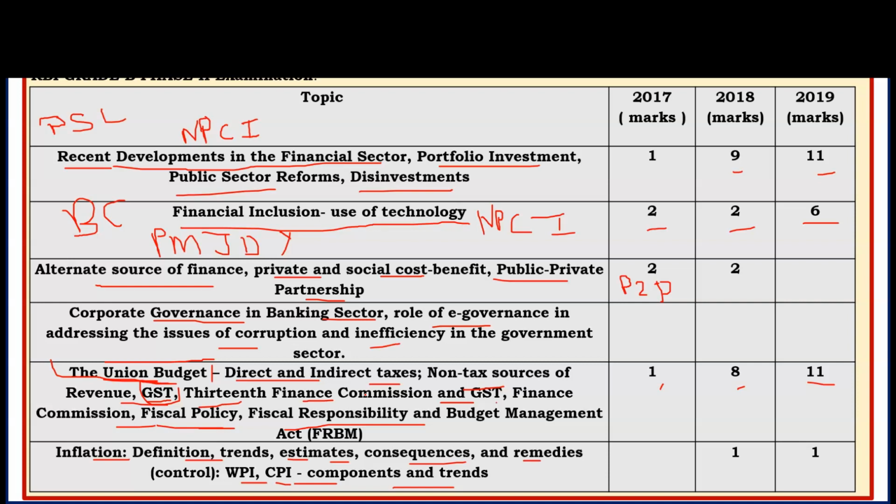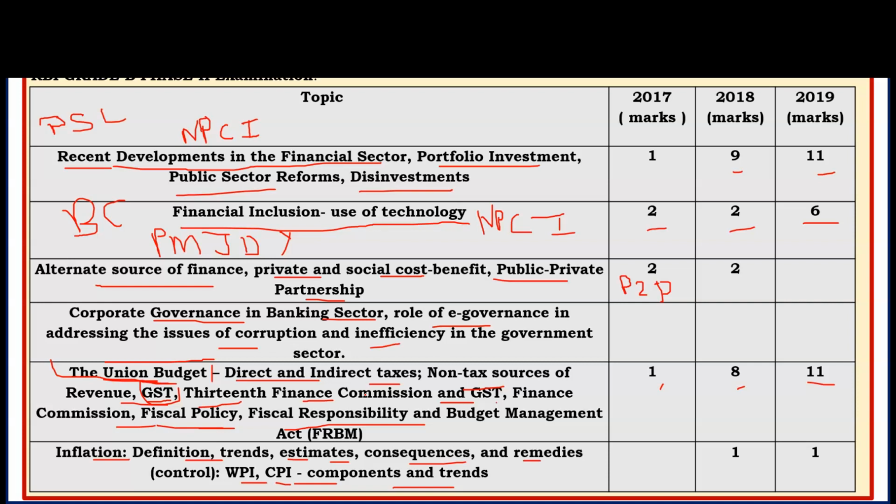What is UPI and its different related initiatives are given. Financial inclusion history, like banking correspondent, Pradhan Mantri Jan Dhan Yojana. These are the important topics, and recent circulars of RBI related to financial inclusion are also important. Alternate source of finance, the theory part you have to cover. If anything is in the news, anything in use, you have to cover.